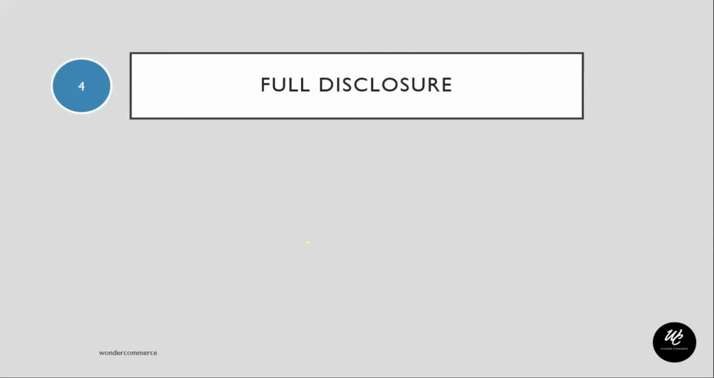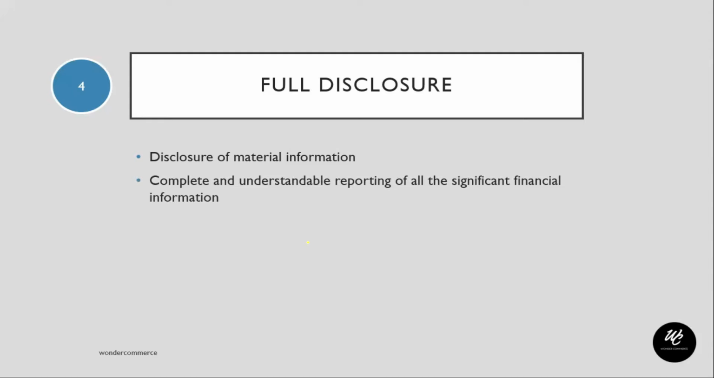Okay, the next concept is the full disclosure principle. What is full disclosure? In this they are saying that there should be a complete and understandable reporting in the financial statements of all significant information relating to the economic affairs of the entity. So all the information has to be disclosed. Apart from any legal requirements that a company might have, all material and significant information is to be disclosed in order to have good accounting practice.